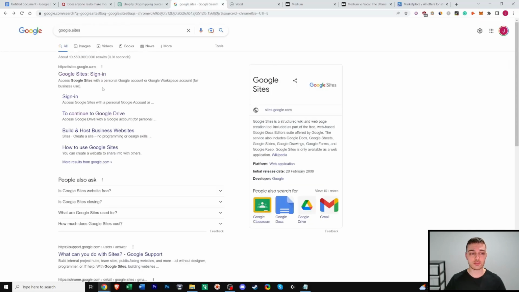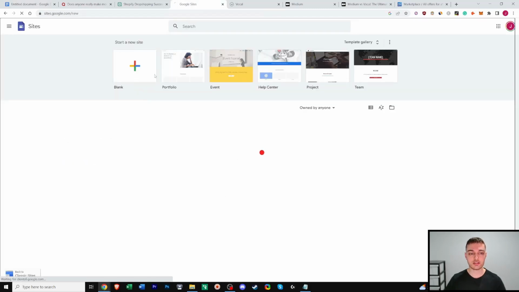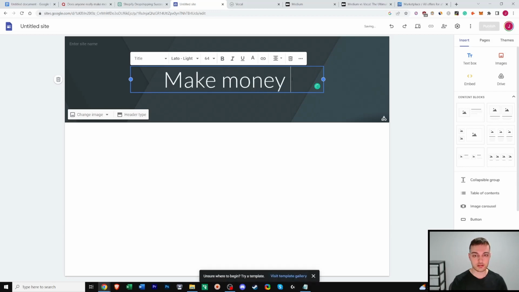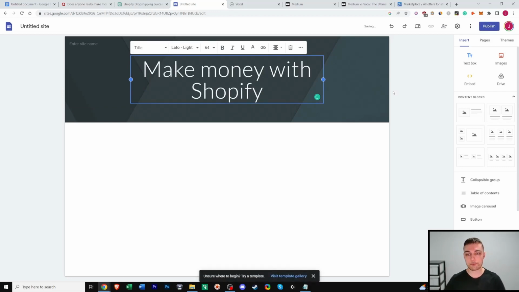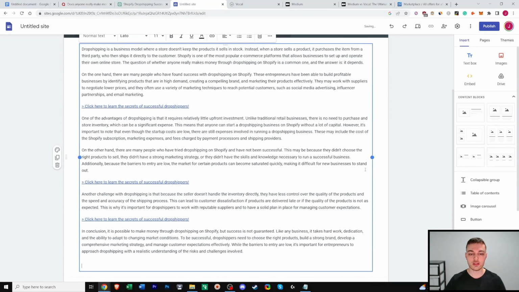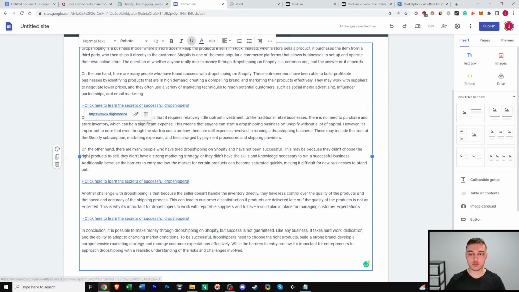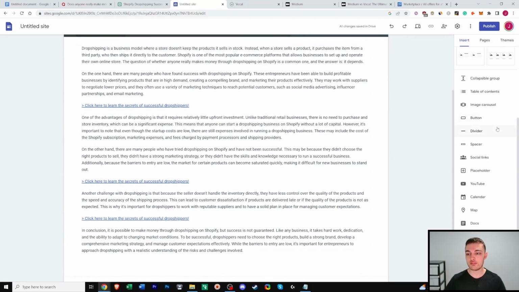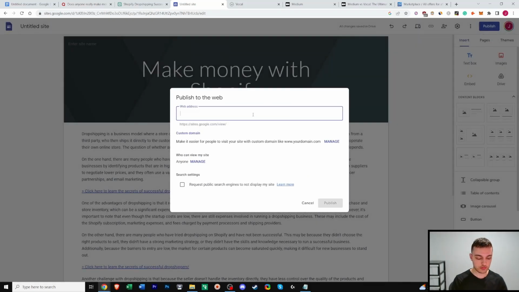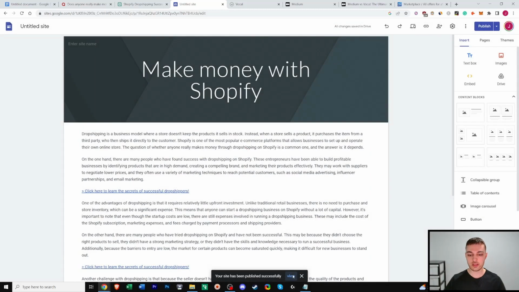Starting with Google Sites. Just go here, sign in and click blank. Then add your title. So just say something like, make money with Shopify. Add your text box. So yeah, it's like a drag and drop website builder. Very easy. Paste that, just make sure the links are working. Yep, they're all hyperlinked. And you can also have a play around with it, add photos if you want. And once you're done, click publish. Write something like, make money with Shopify. Available, yep, publish. And that's done, your website's complete.